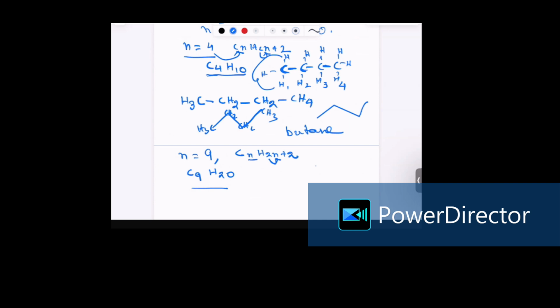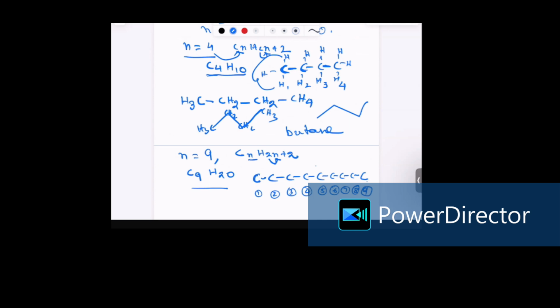How am I going to draw the structure? There are 9 carbon atoms. So connect one carbon to the other. 1 carbon, 2 carbon, 3 carbon, 4 carbon, 5 carbon, 6 carbon, 7 carbon, 8 carbon, 9 carbon. Now, let's name this carbon as carbon number 1, carbon number 2, carbon number 3, carbon number 4, carbon number 5, carbon number 6, carbon number 7, carbon number 8, carbon number 9.